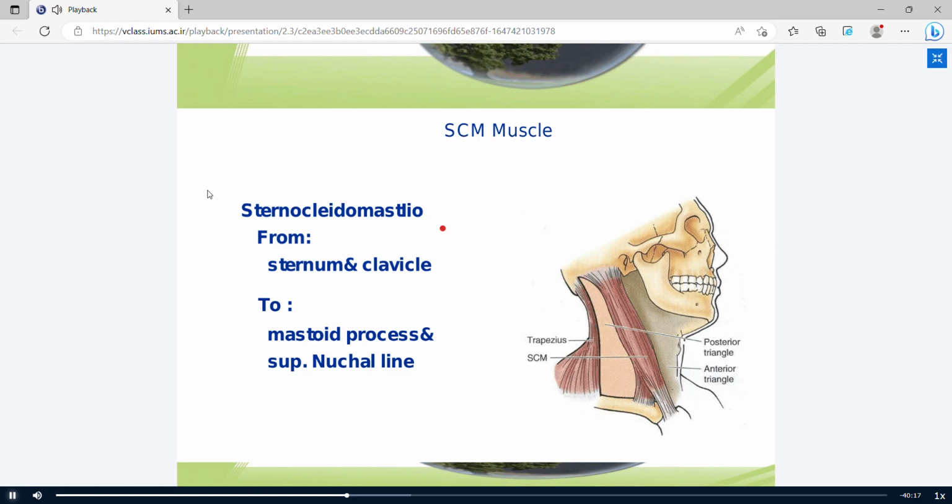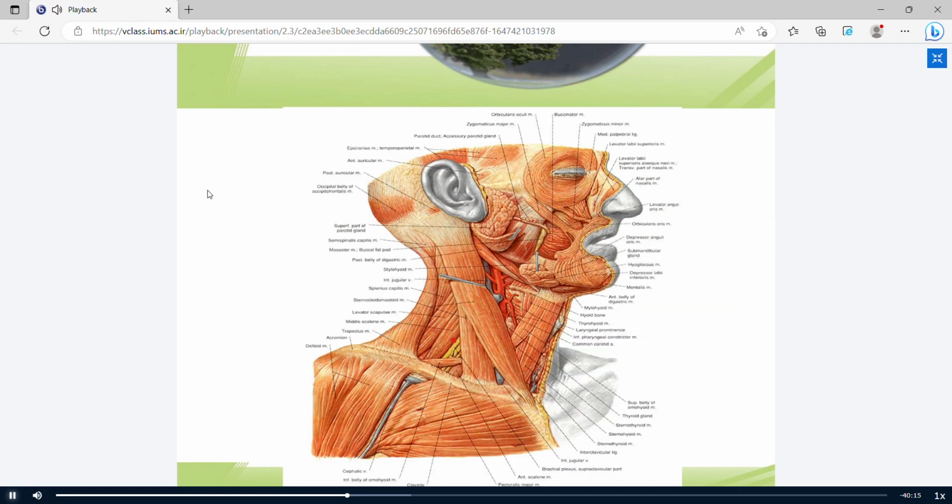So the SCM muscle has two heads, the sternal head and the clavicular head. Both heads join together and form the SCM, and finally insert into the mastoid process.